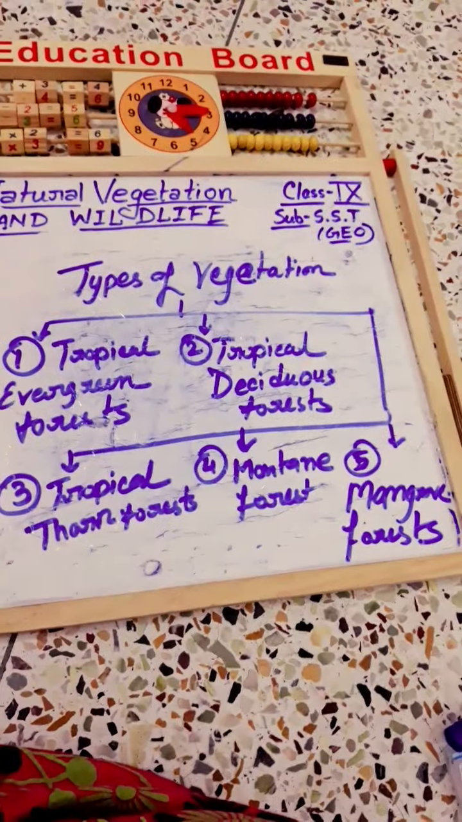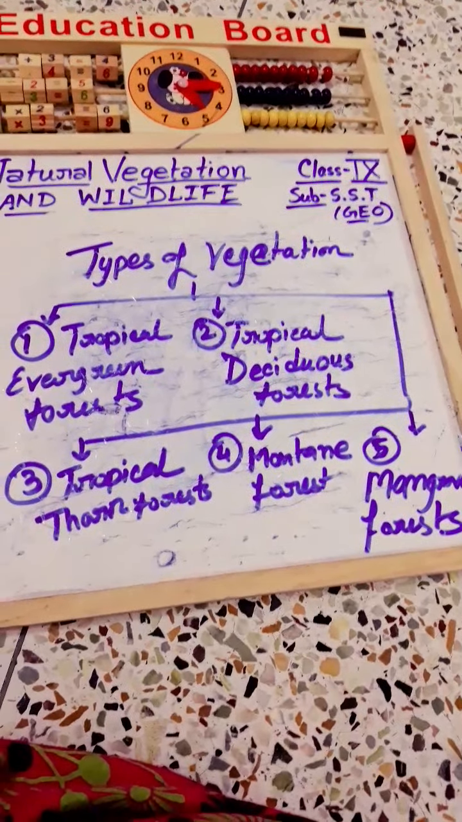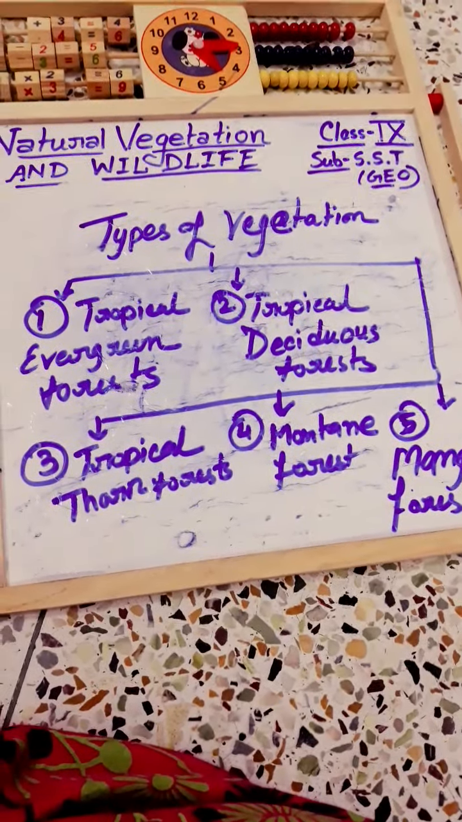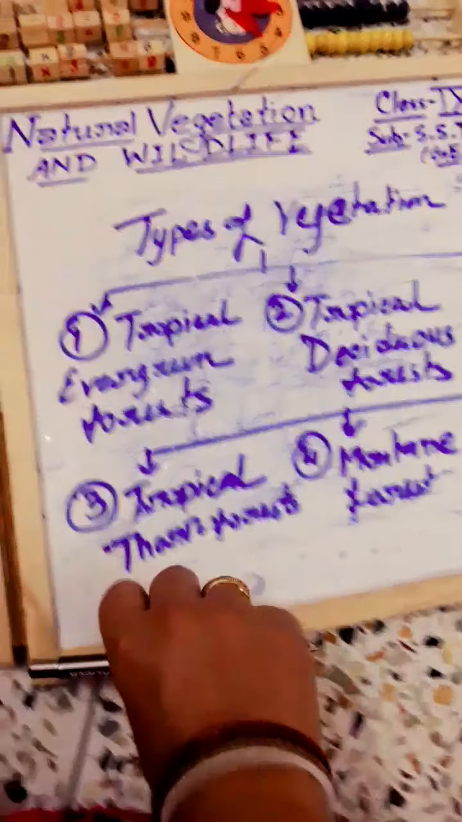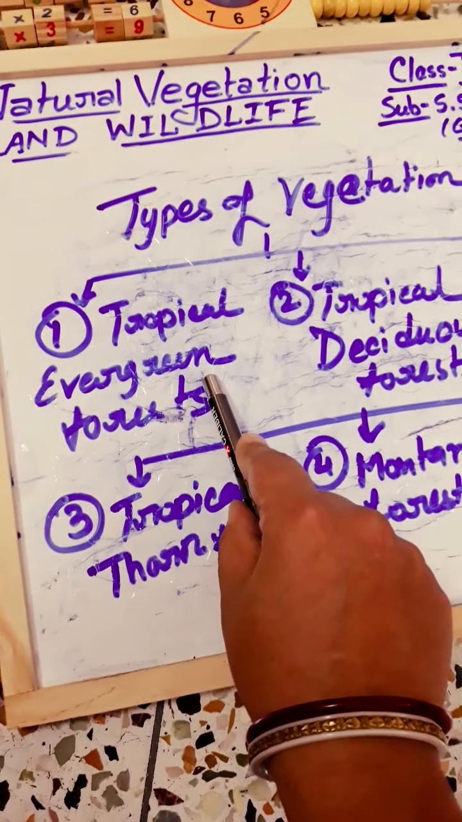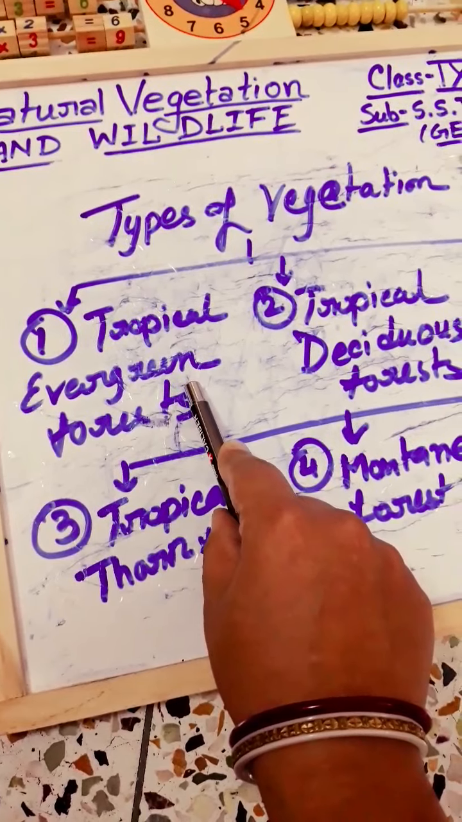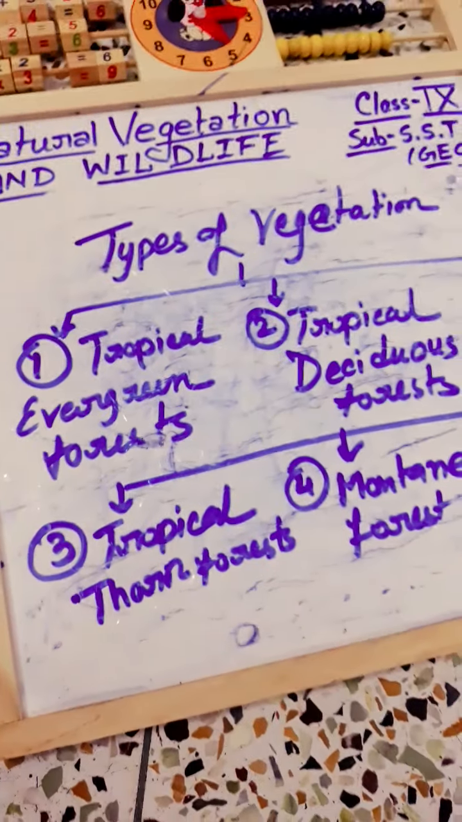So these are the main types of vegetation. Now one by one we will discuss about it. At first we will read about the tropical evergreen forests. These forests are restricted to heavy rainfall areas of the Western Ghats. Western Ghat means,